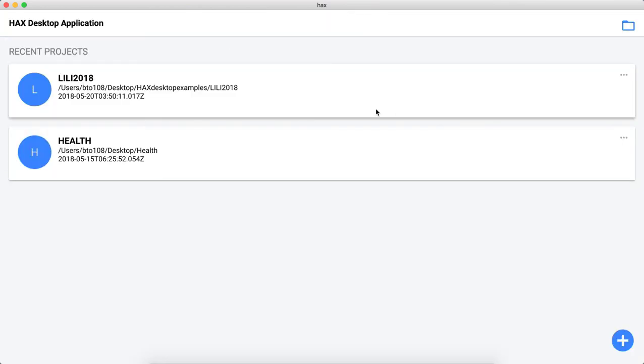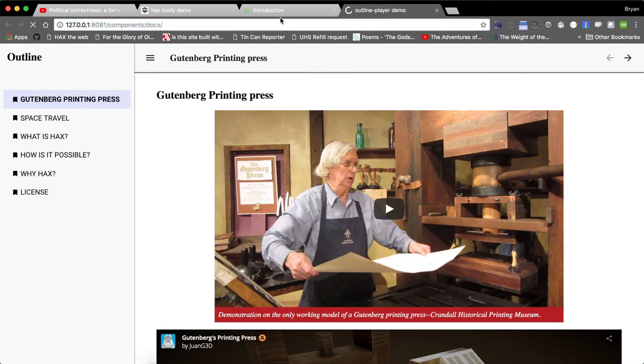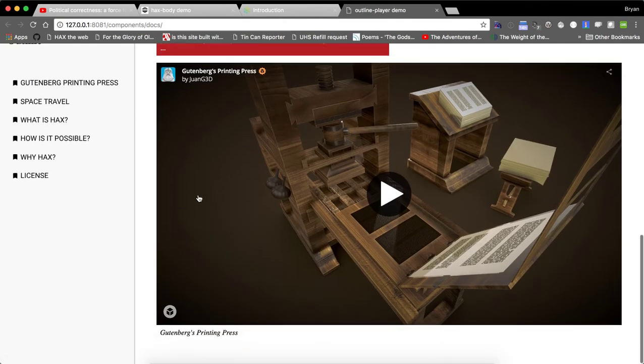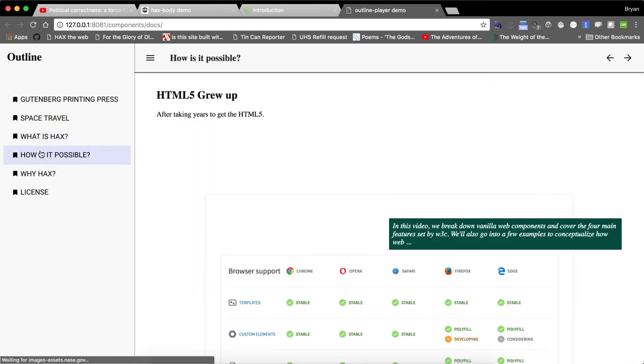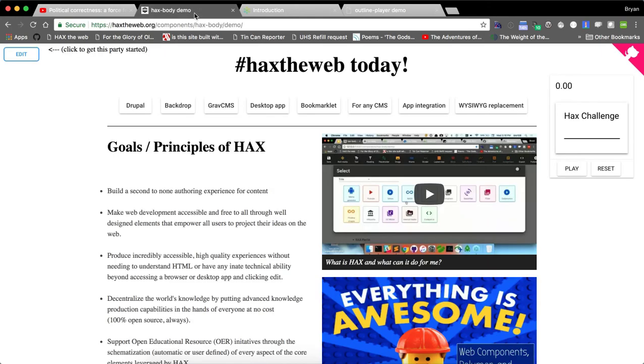So now I've got that up, and you might ask, what did any of that do? Well, I can generate a build, and it will turn everything I just did into a microsite. We can see all of that HTML that was produced, just like I said it was. We can learn about space travel, learn about HAX, see what's possible, learn more about why HAX, or even check out our license. And I can use that technology on a static website or in any system.